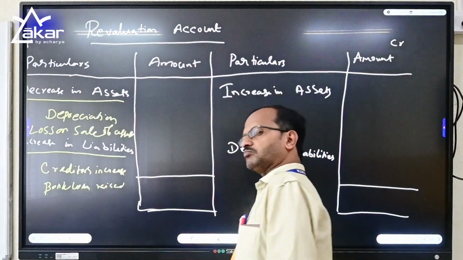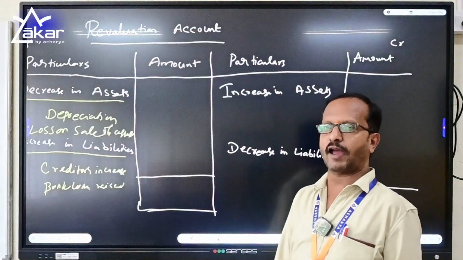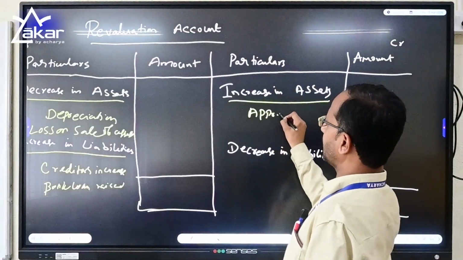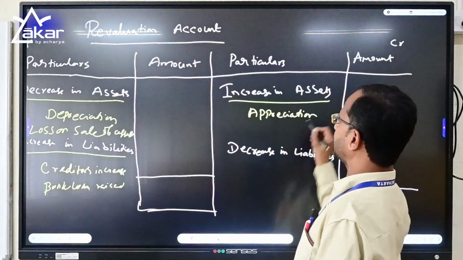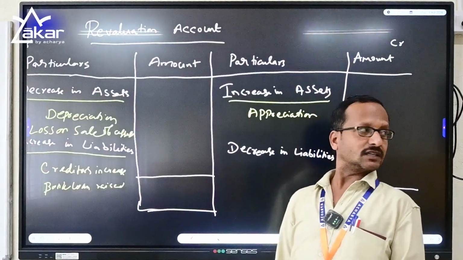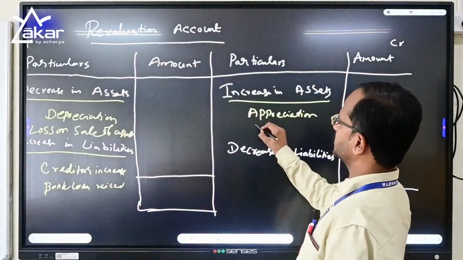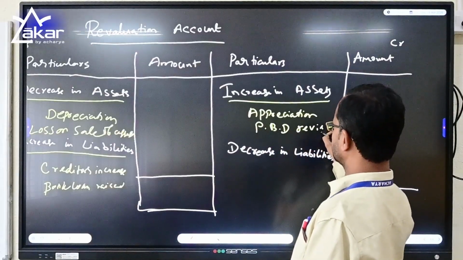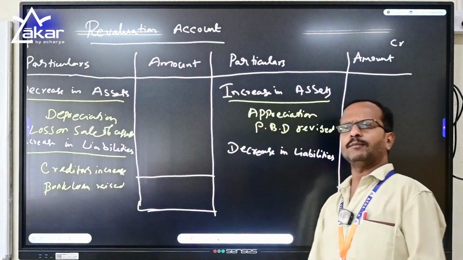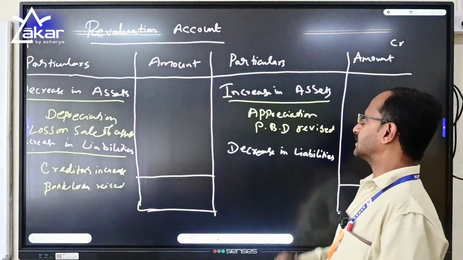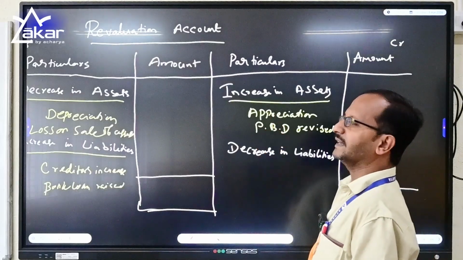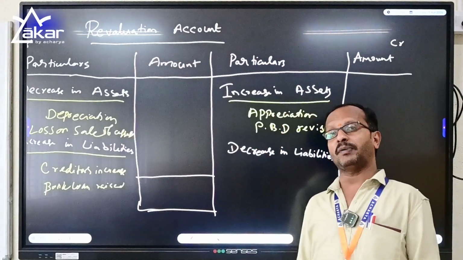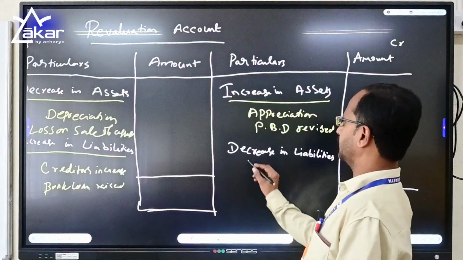Now, credit side. Increase in the value of the assets, like appreciation, which many times happens with land and building, plant and machinery, etc. And debtors written off has been recovered, and provision for bad debts has been revised. It is an income to the company. So when there is income to the partnership firm, it will be recorded as an increase in the assets. Value of the assets increasing is a profit to the company before joining of a new partner.